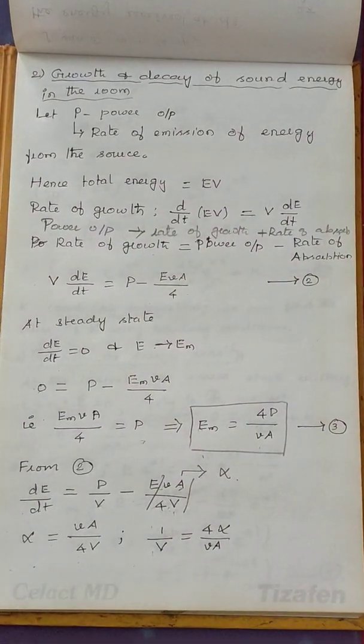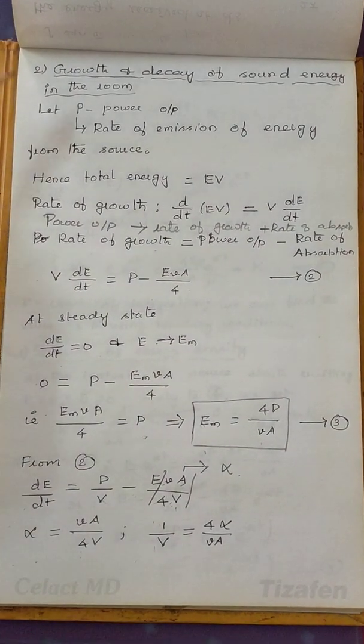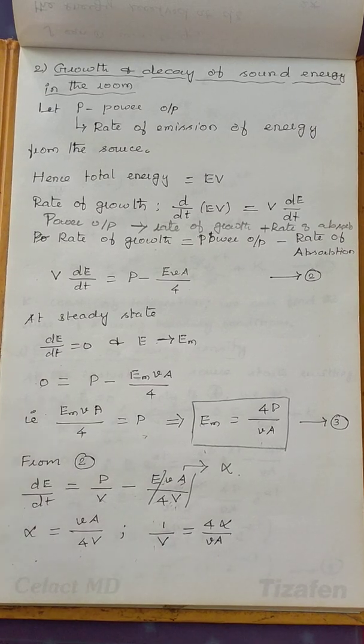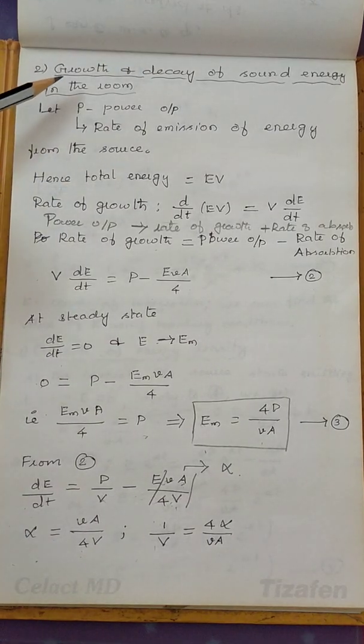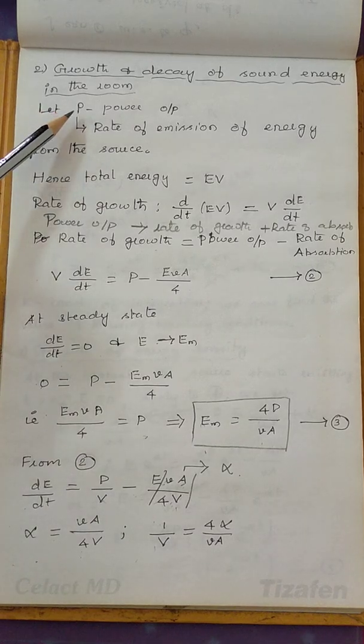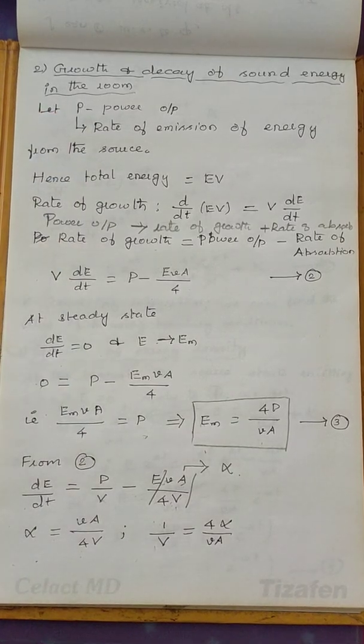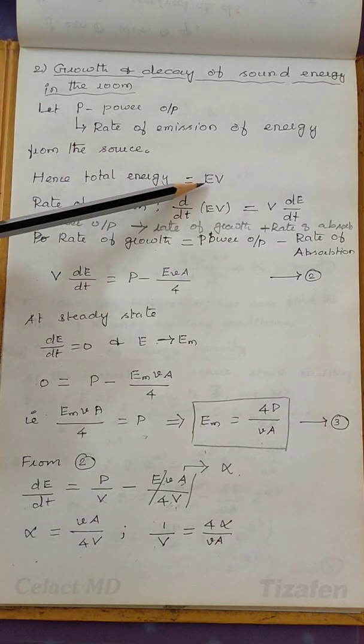Next, we are going to derive an expression for growth and decay of sound energy. Total absorption we calculated, and here now we are going to derive an expression for the growth and decay of sound energy in the room. Let us consider P be the power output. Power output is nothing but the rate of emission of energy from the source,